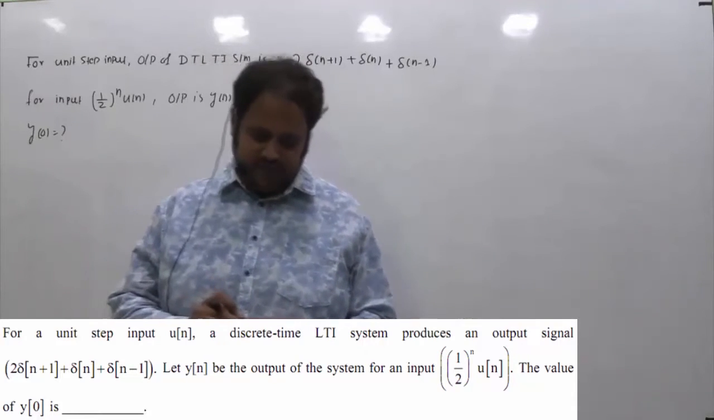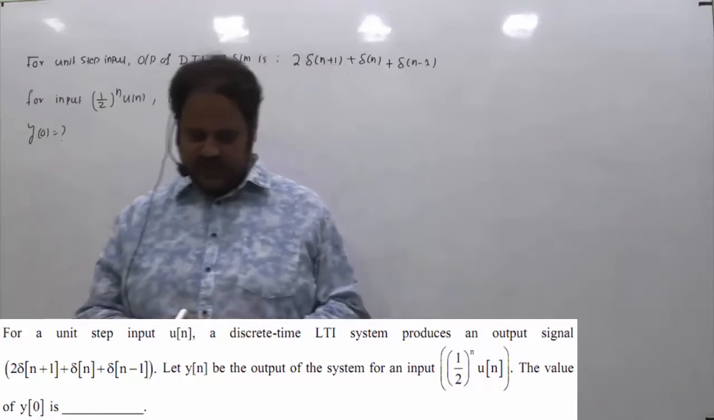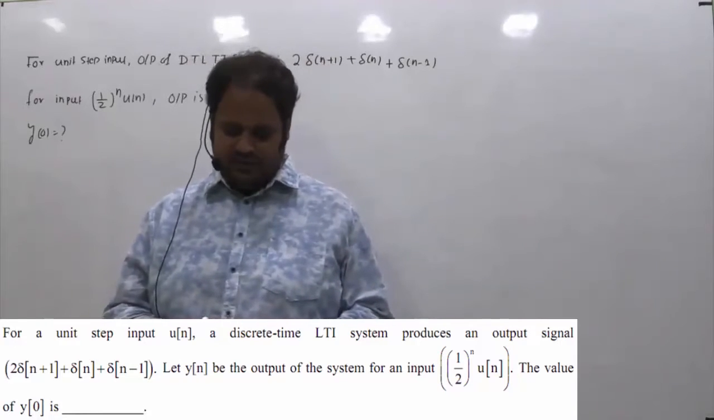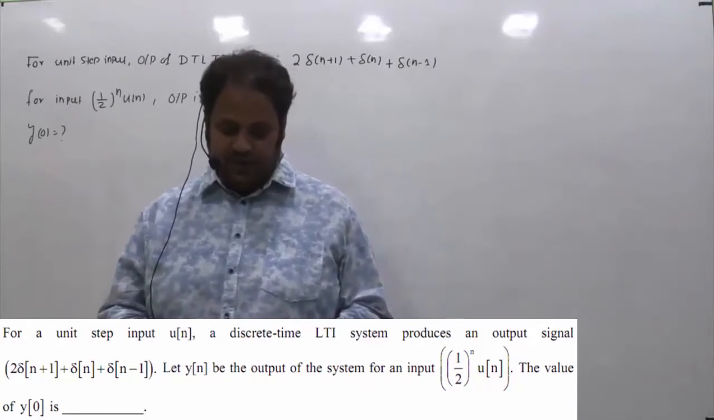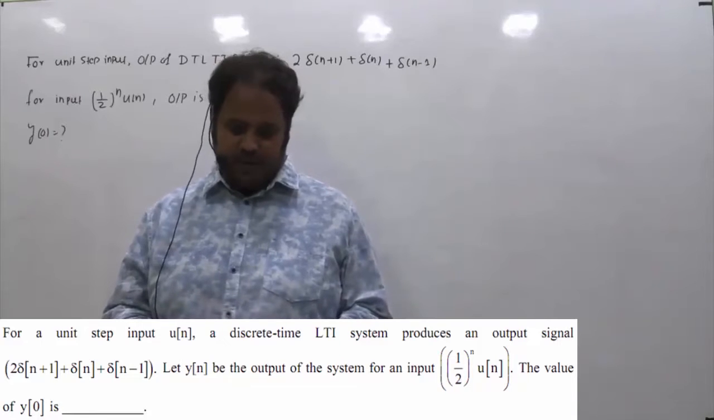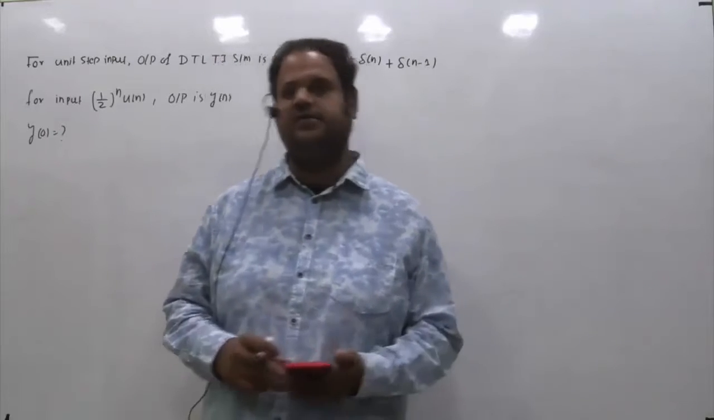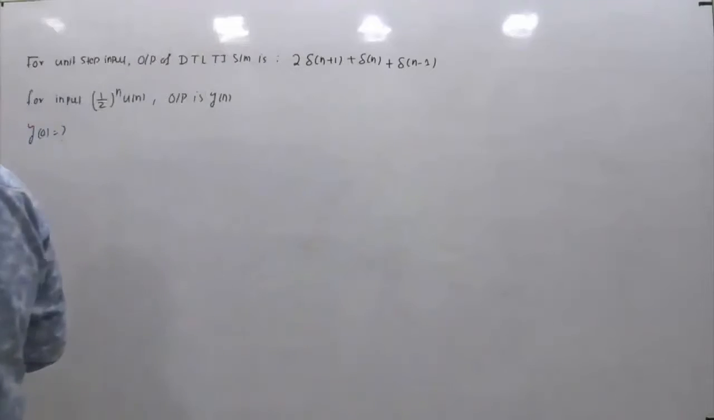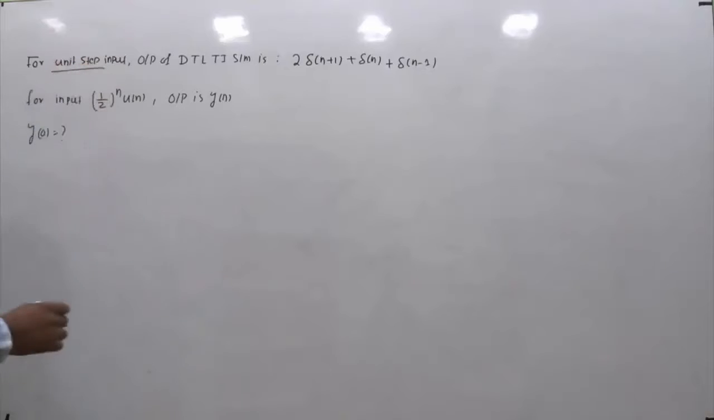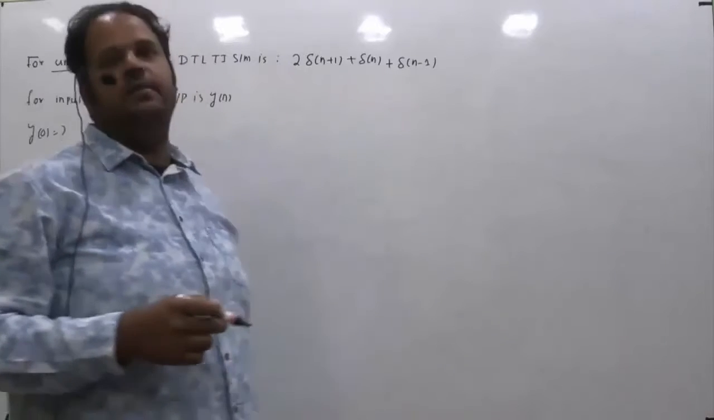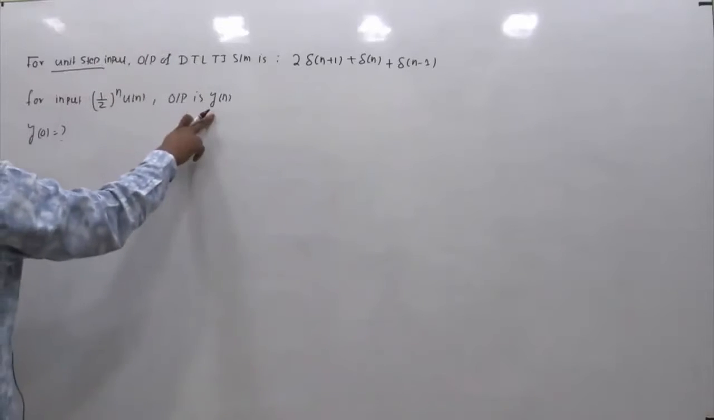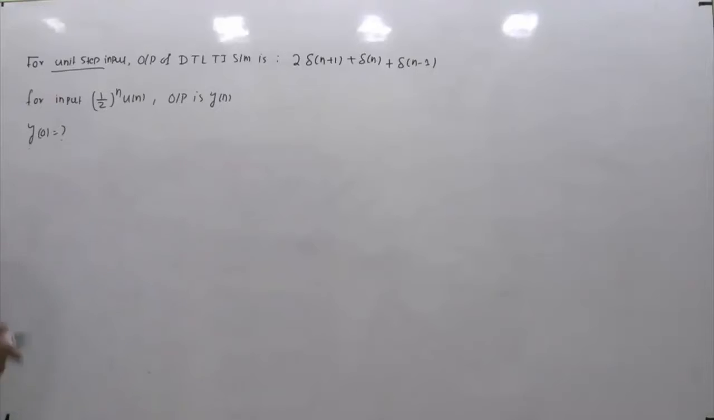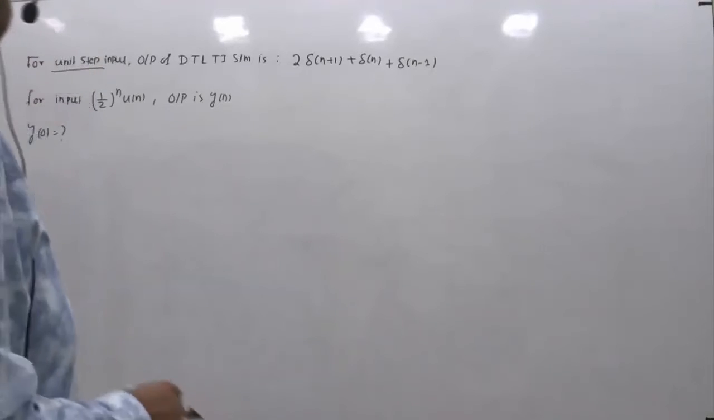The given question is, for a unit step input u[n], a discrete time LTI system produces an output signal which is 2δ[n+1] + δ[n] + δ[n-1]. Let y[n] be the output of the system for an input (1/2)^n u[n]. The value of y[0] is dash. So basically for a discrete time LTI system, when the input is unit step, the output is given as 2δ[n+1] + δ[n] + δ[n-1]. Then if the input is changed to (1/2)^n u[n] and the output is y[n], what is the value of y[0]? That is, what is y[n] at n equals 0?